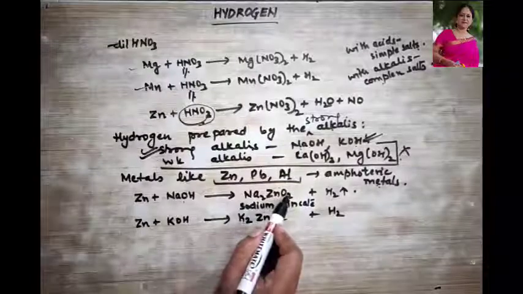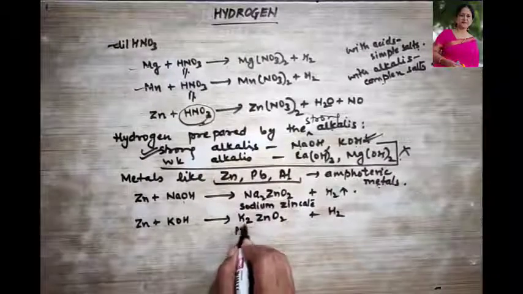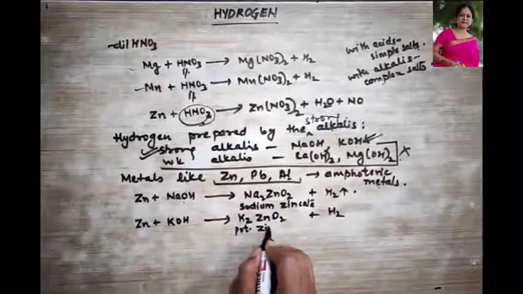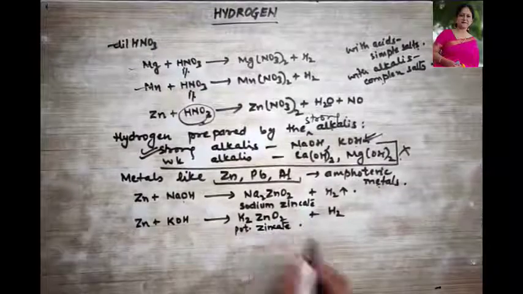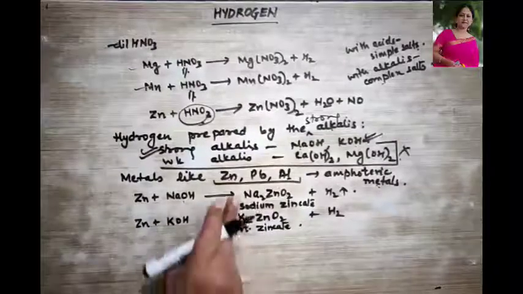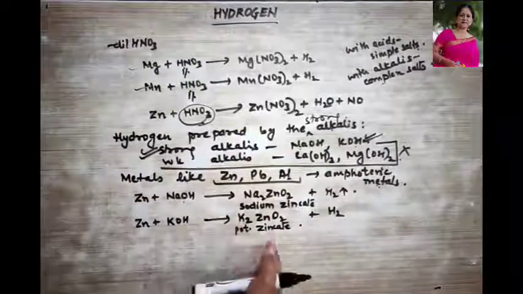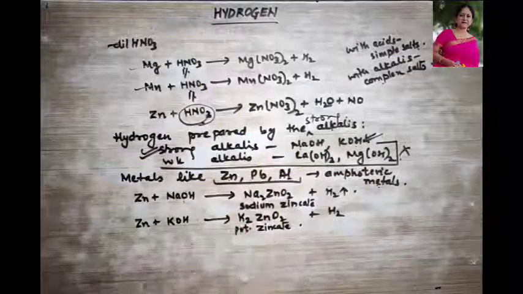So what is this form? Now this was sodium zincate. This is potassium zincate. Clear? So these are what? These are termed as complex salts. What are these? These are complex salts.